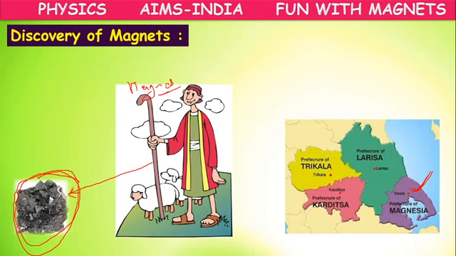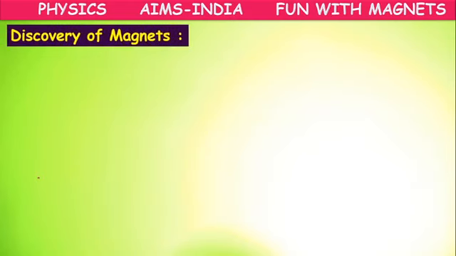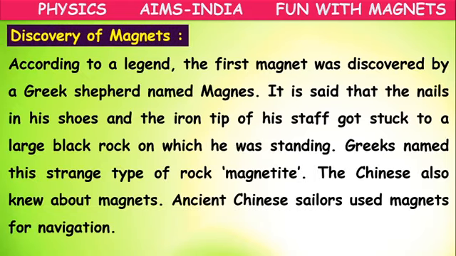So the discovery of magnet happened accidentally. Some of the stones in some areas occurring in nature have a property of attraction. They attract materials made up of iron, so they named them magnets.